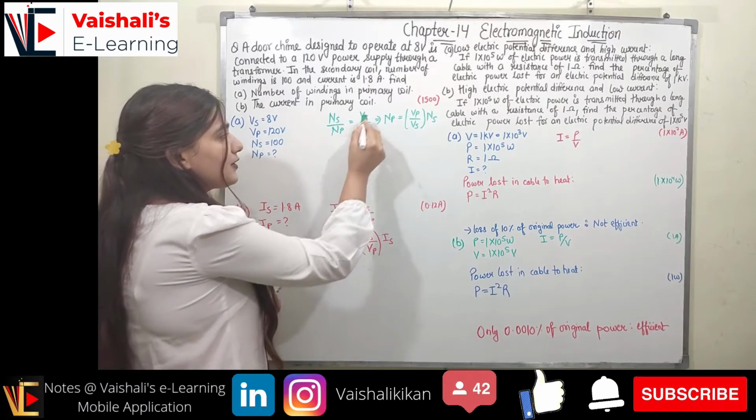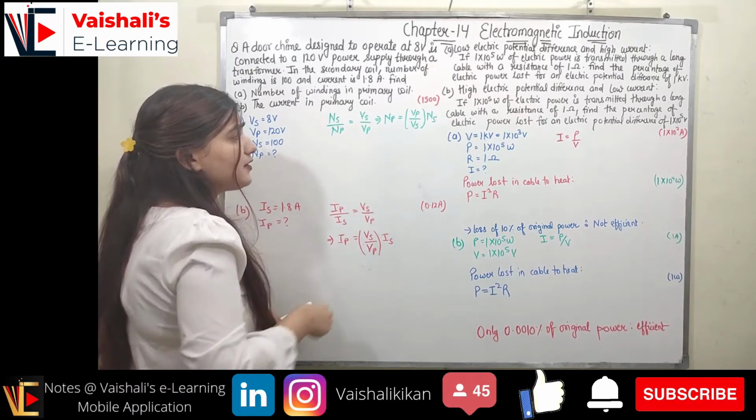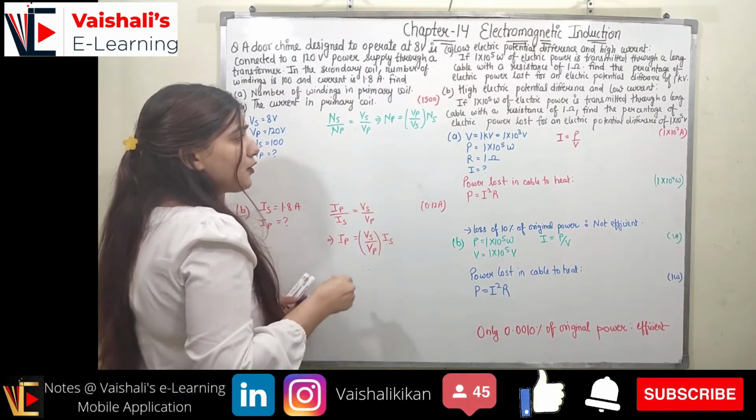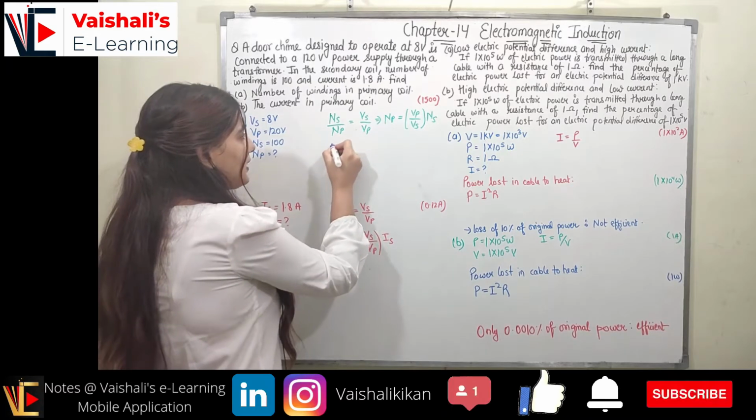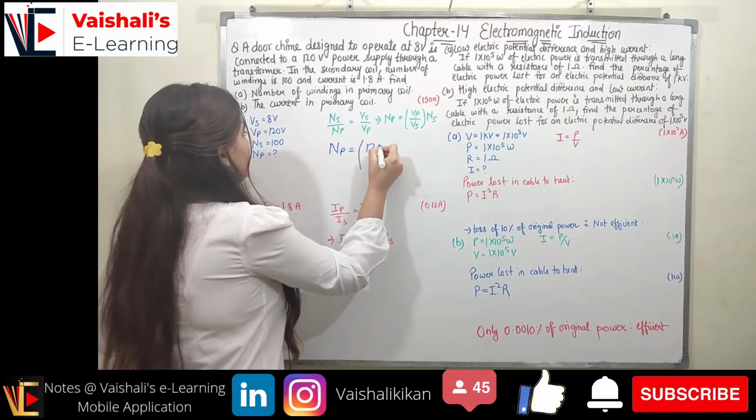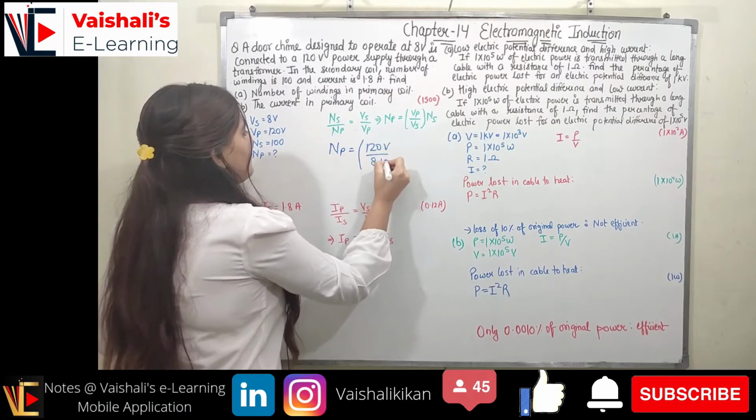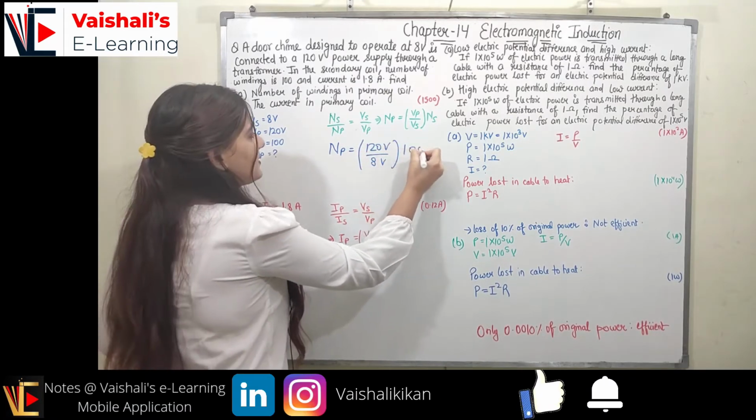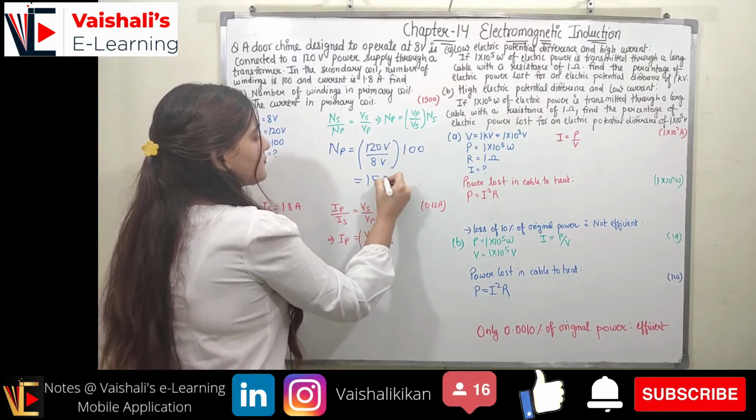So I can write Ns upon Np is equal to Vs upon Vp, which means Np is equal to Vp upon Vs into Ns. So let's put the values. Np will be equal to, what is Vp? 120 upon 8 volt multiplied with Ns, that is 100. So when you compute it, it is 1500.